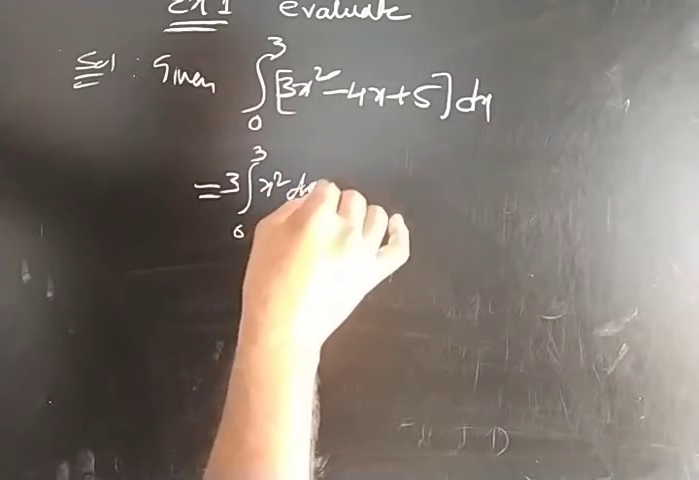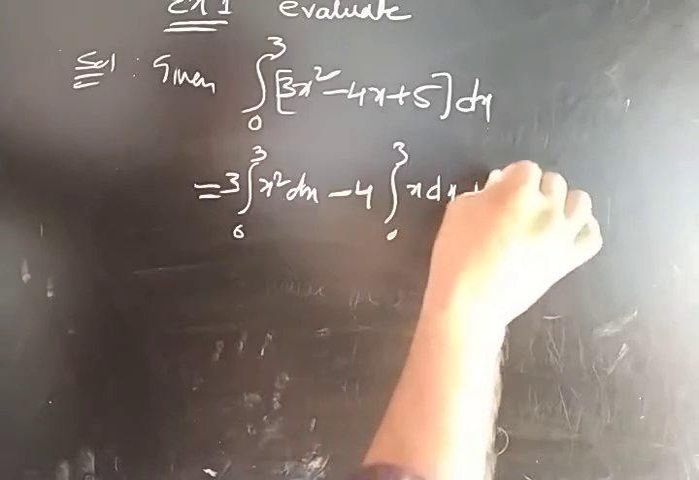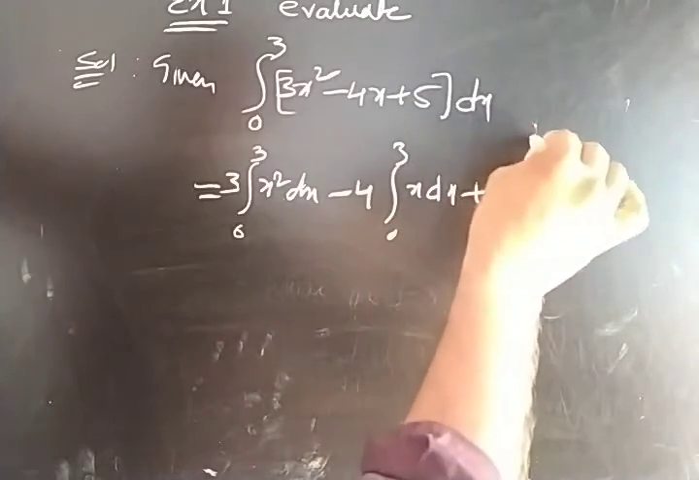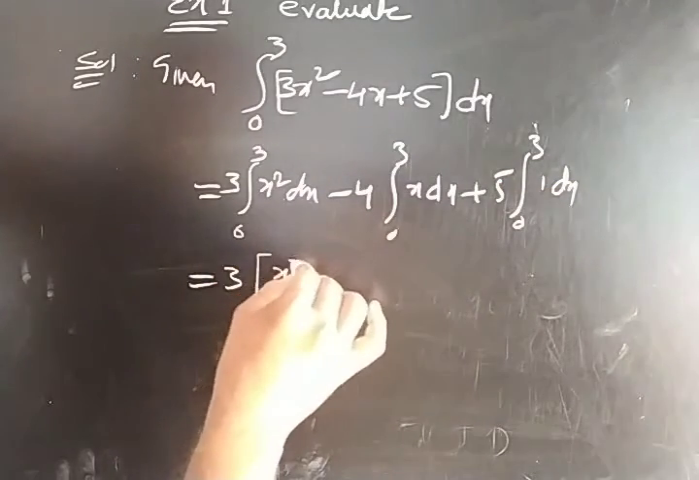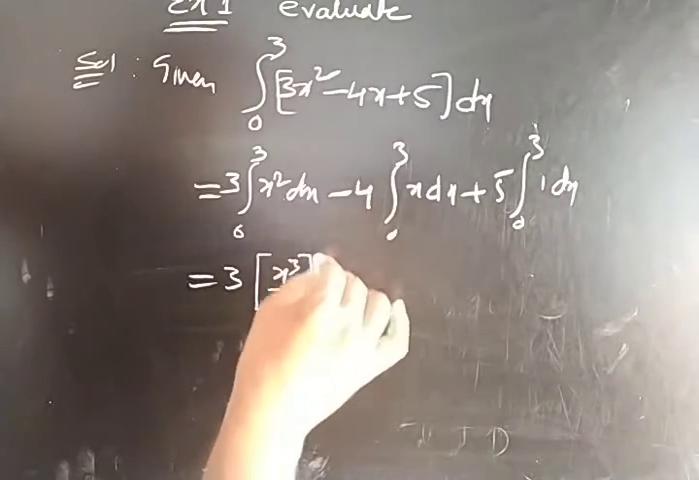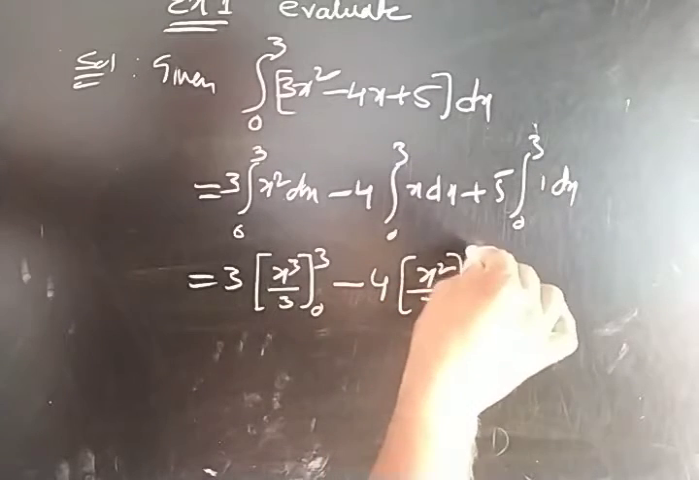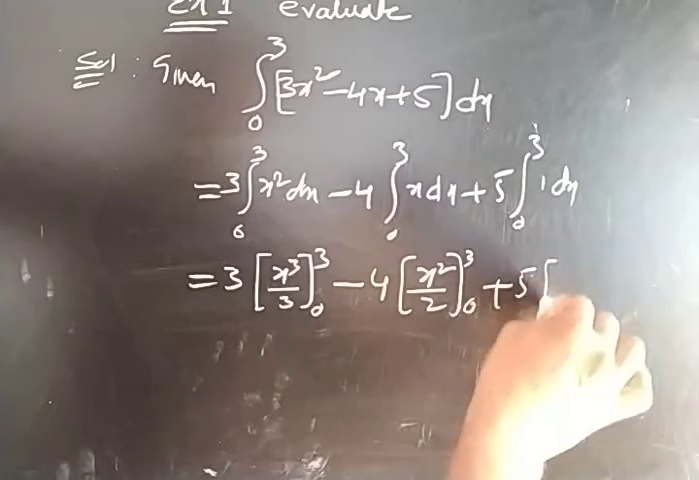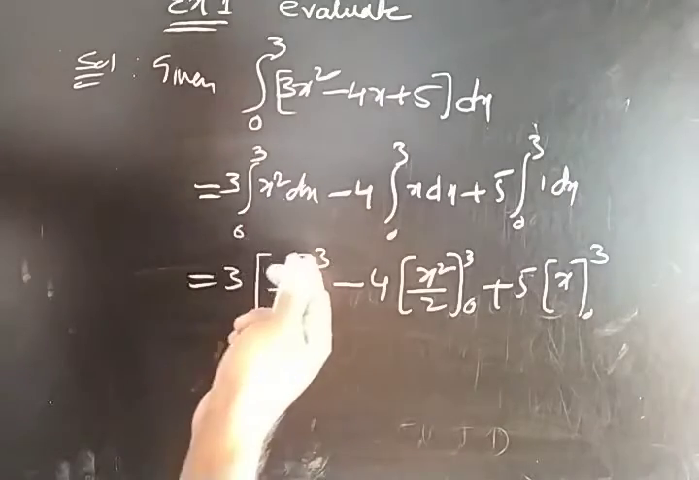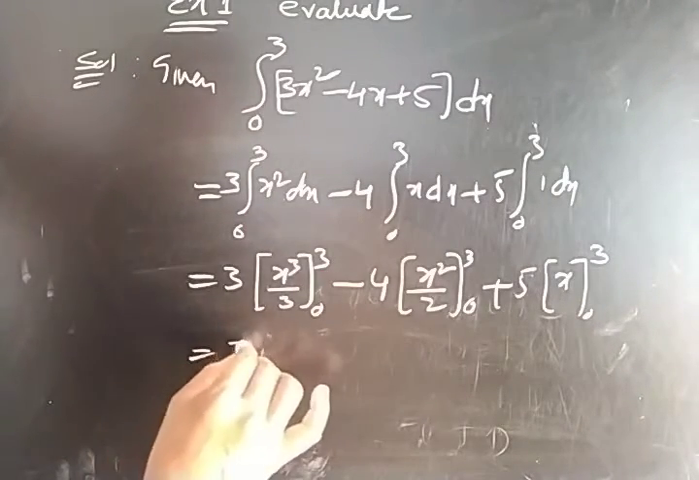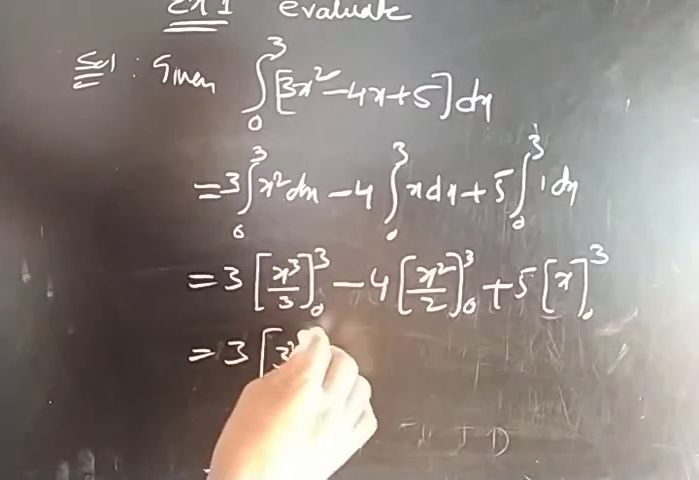3 times the integral of x square dx, minus 4 taking outside, integral of x dx, plus 5 taking outside, integral of 1 dx, all from 0 to 3. We know the integration of x square is x cube by 3, with limits 0 to 3, minus 4 times x square by 2, with limits 0 to 3, plus 5 times the integration of 1 dx, which is x, from 0 to 3. By the formula x power n plus 1 by n plus 1, substituting here: 3 into 3 cube by 3, minus 4 into 3 square by 2,